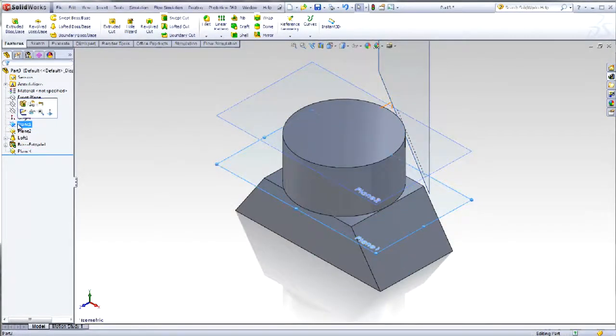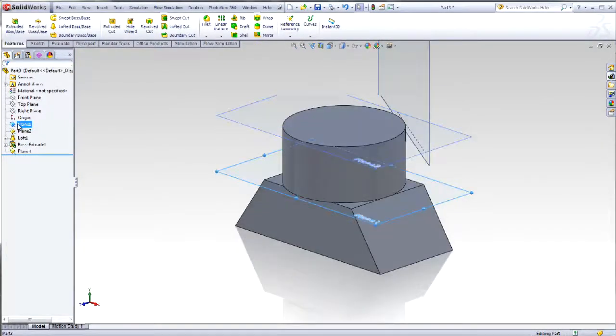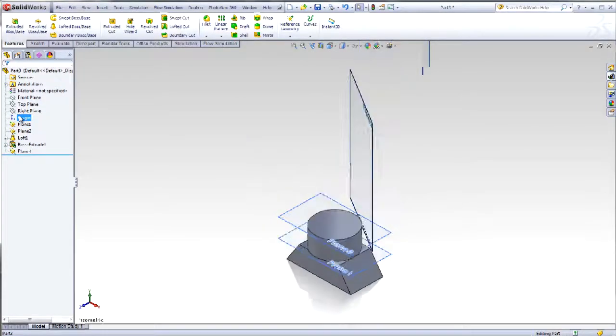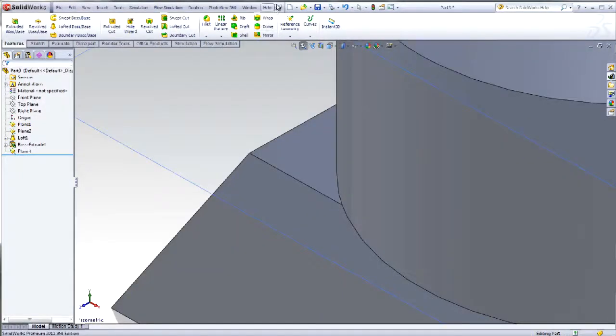CAD tip number 6, reference geometry in an assembly. You want to mate two axes and planes to control physical behavior in an assembly. When students are first learning how to insert components into SolidWorks, everything seems to be fixed in space.